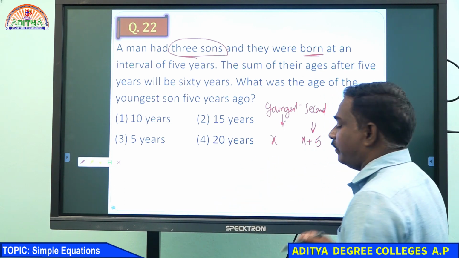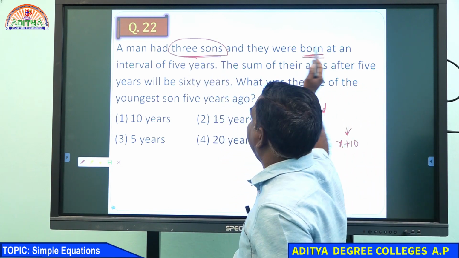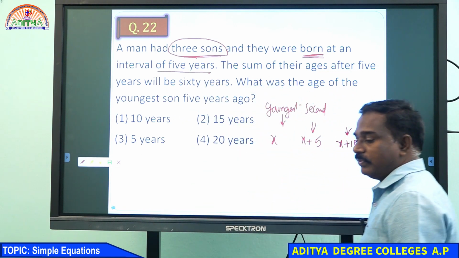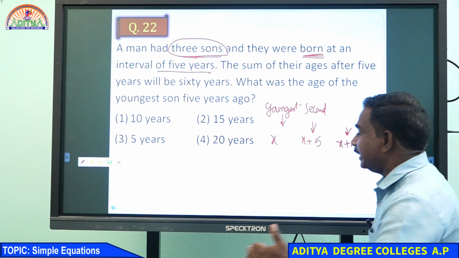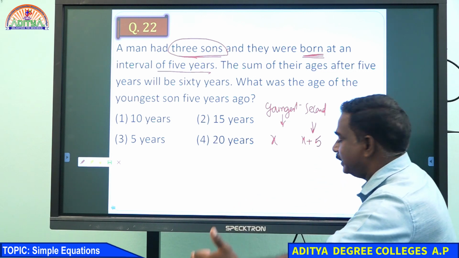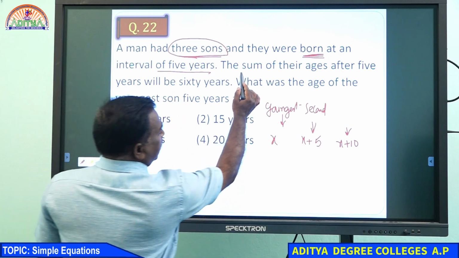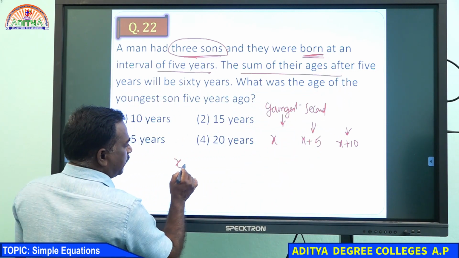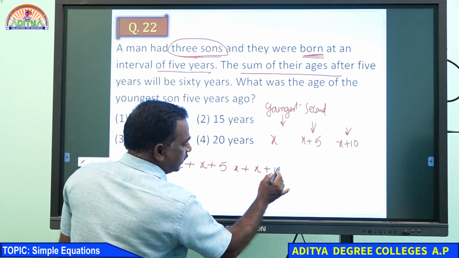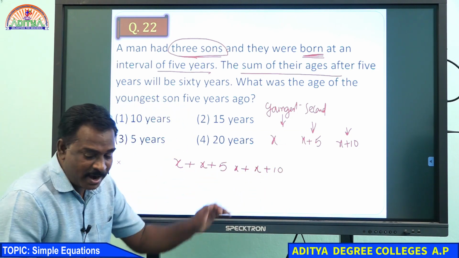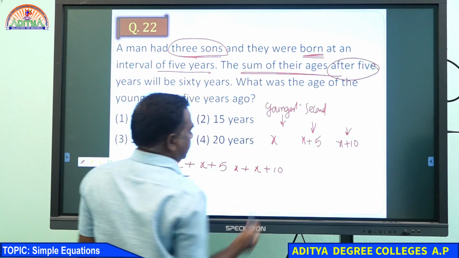For every 5 years, one son was born. The first son, if you take as x, the second person is x plus 5, the third person x plus 10. Now the sum of their ages is given, not the present ages, but the ages after 5 years.